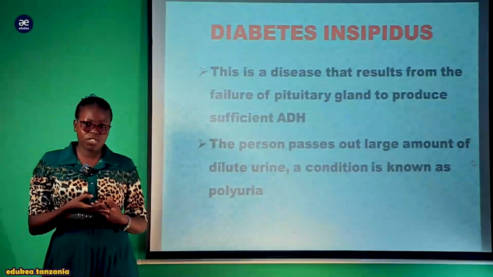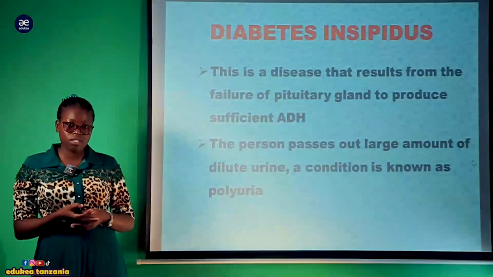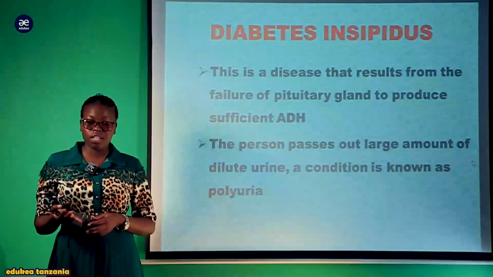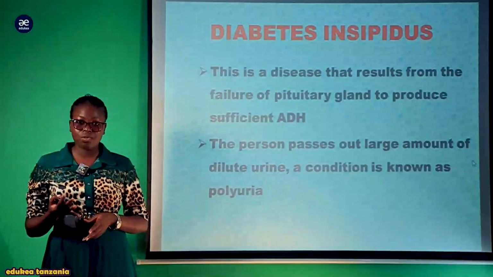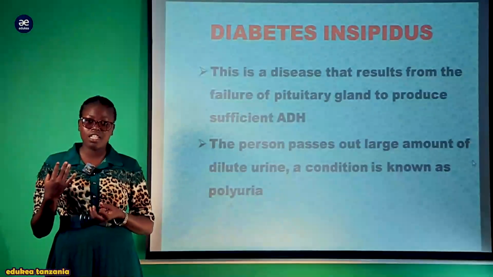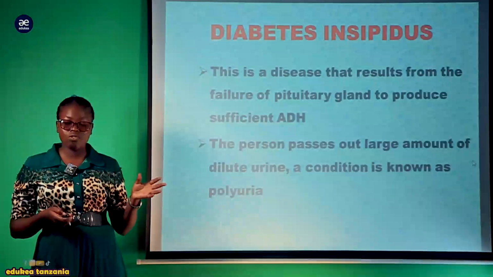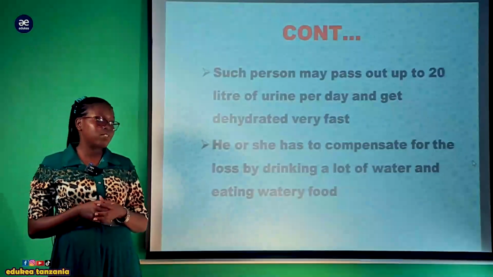When there is a defect in this ADH, the aldosterone hormone or the vasopressin, it results in the secretion of more diluted urine, and this is common for people suffering from diabetes, where they urinate more frequently and secrete more diluted urine. This is due to the defect in the ADH under the control of the pituitary gland.